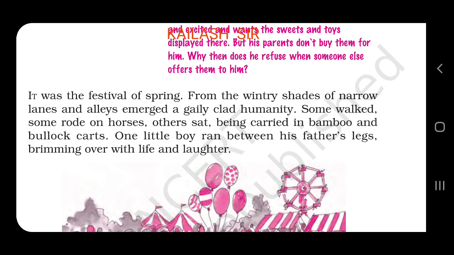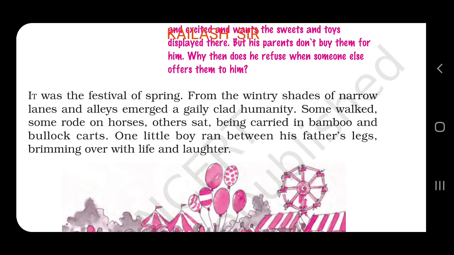One little boy ran between his father's legs, brimming over with life and laughter. A small child, he is running between his father's legs. He is so small that he can go around between the legs of his father. Brimming here means overflowing. A very young child, we can say. So he is very excited about everything, overflowing with joy, with life and laughter, full of life and full of laughter.